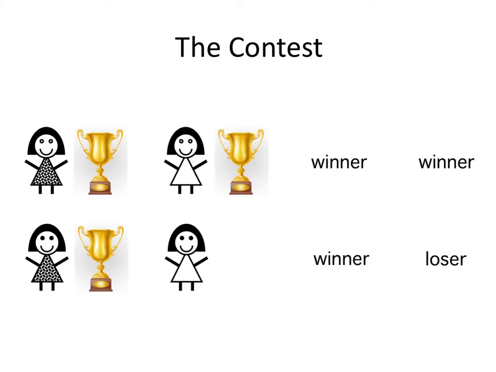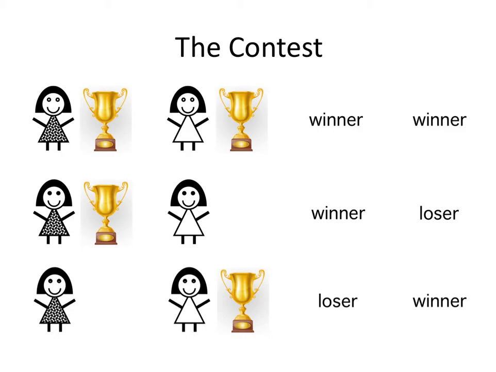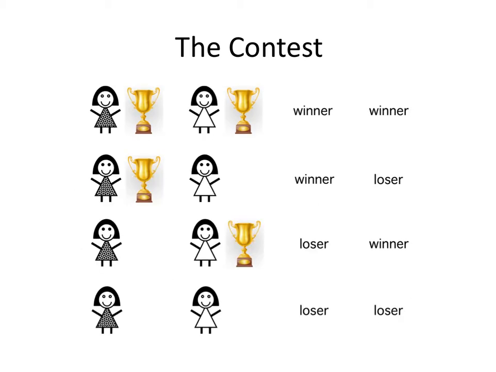Another option is that Betty is a winner but Diane is a loser. That means Diane doesn't get a trophy. And so we've got winner-loser. A third option, of course, is that Betty's the loser and Diane is a winner. So we've got loser-winner. And the fourth option, of course, is they're both losers. Neither one of them wins the contest. And so neither one gets a trophy. So we've got four alternatives there: winner-winner, winner-loser, loser-winner, and loser-loser.